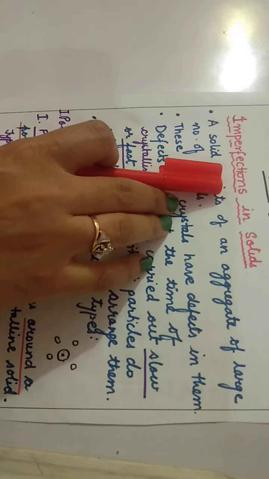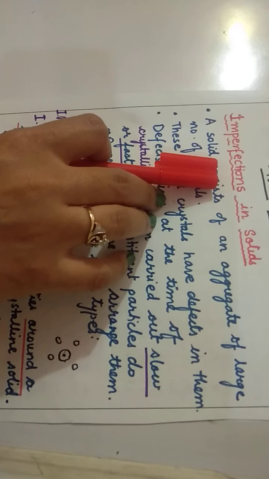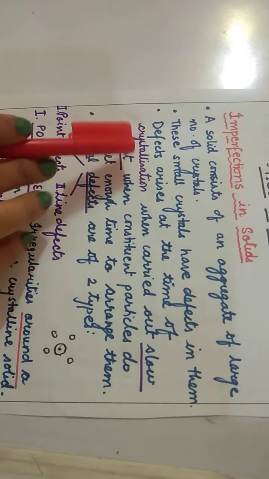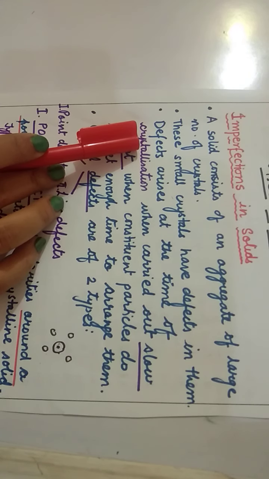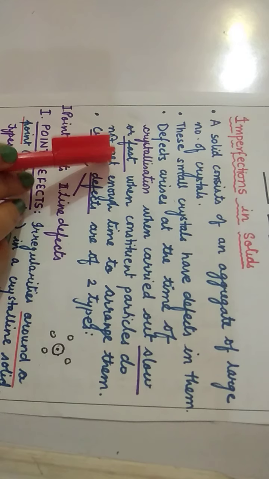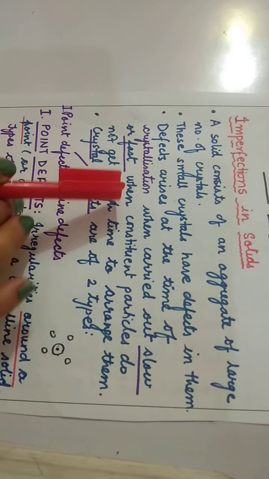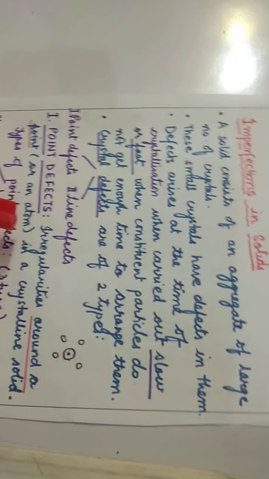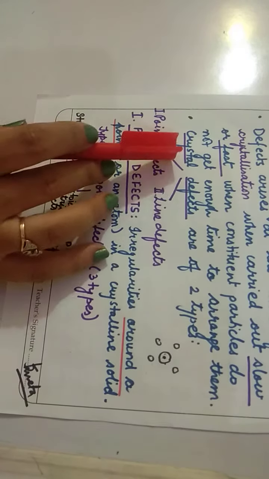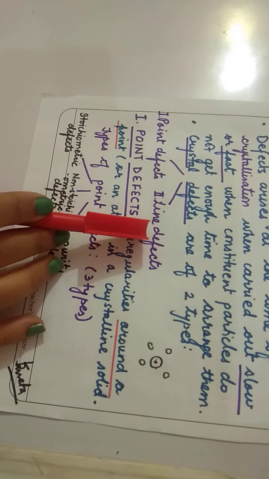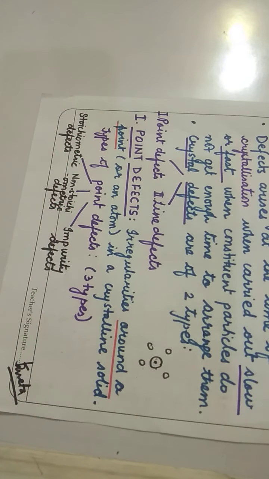So you all know there is a process known as crystallization. Whenever the process of crystallization is carried out, whether you carry it out slowly or fast, the constituent particles do not get enough time to arrange themselves. This leads to crystal defects. Now, they are of two types, point defect and line defect.